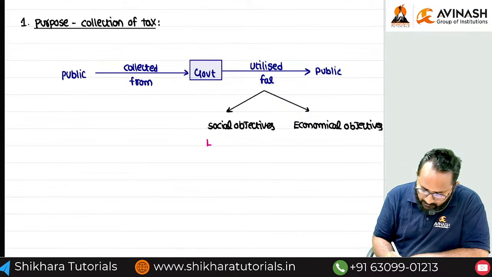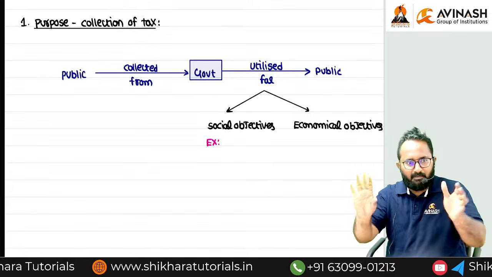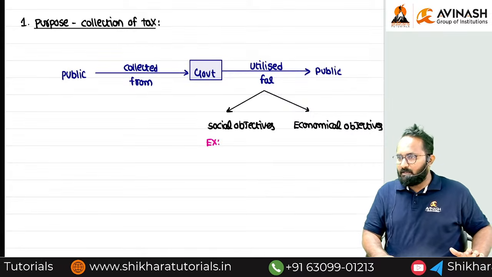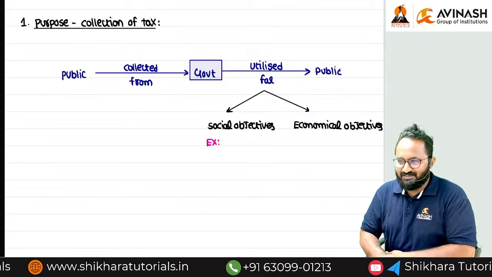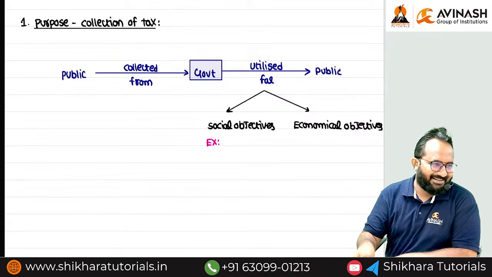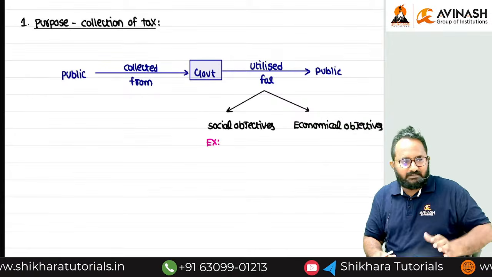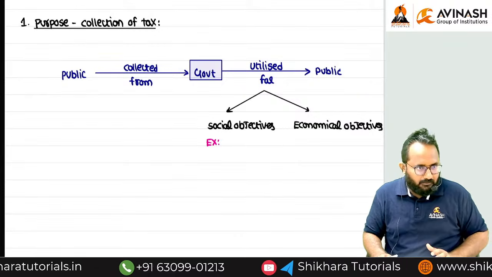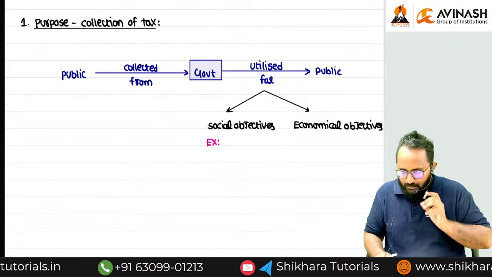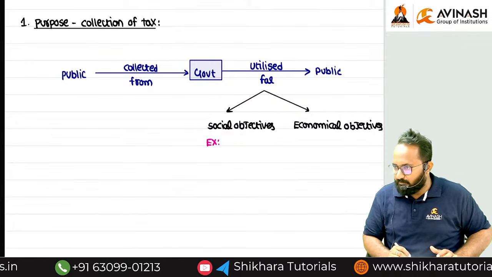Examples, please. A social example: nowadays our government provides freebies to the public, such as free bus facility, and subsidized rice, and other freebies. These are called social objectives.